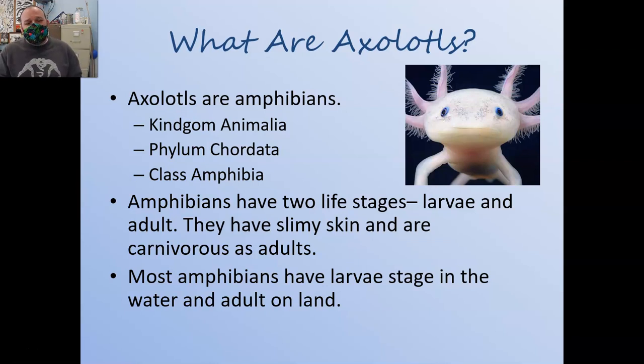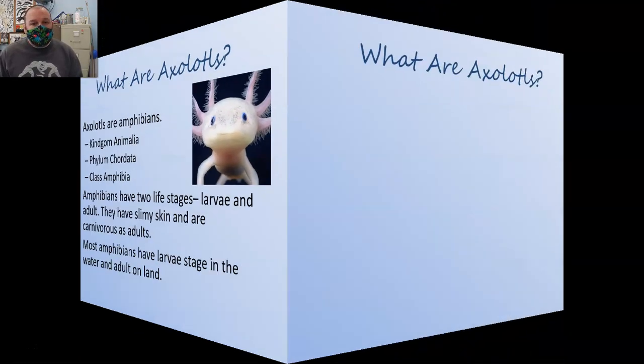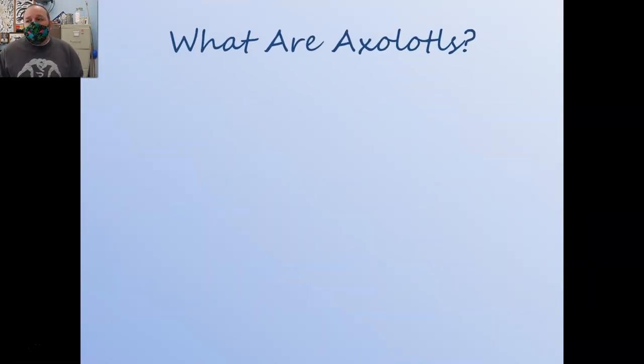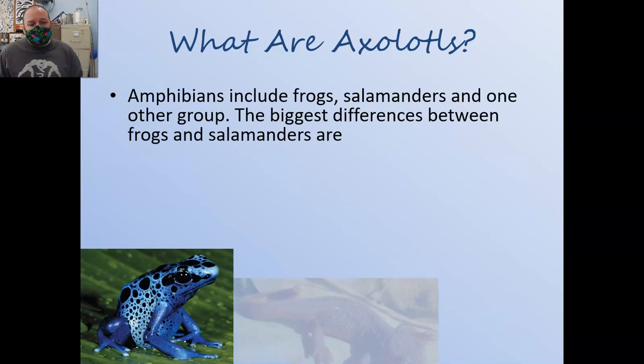Most amphibians have their larval stage in the water and their adults on land, hence the term amphibian or amphibious. Axolotls are a bit of an exception to this, and we'll get to that in particular later. So what are axolotls? Again, they're amphibians.